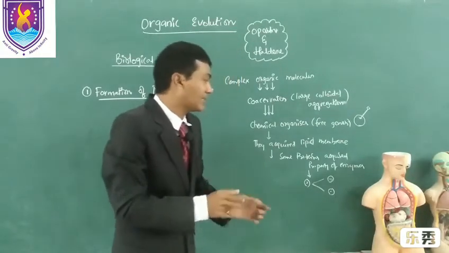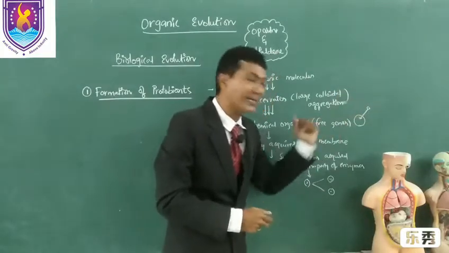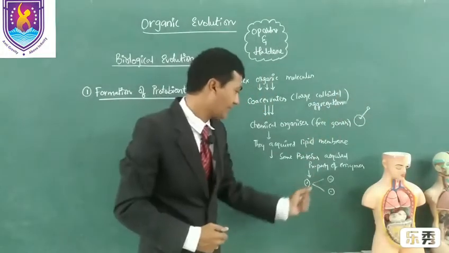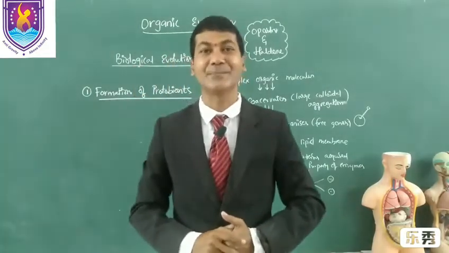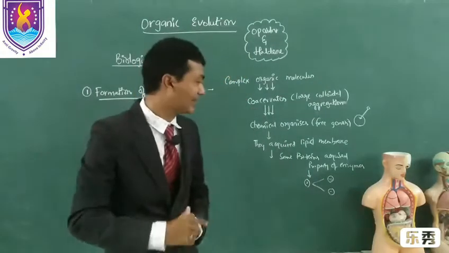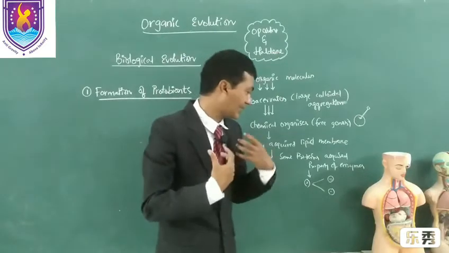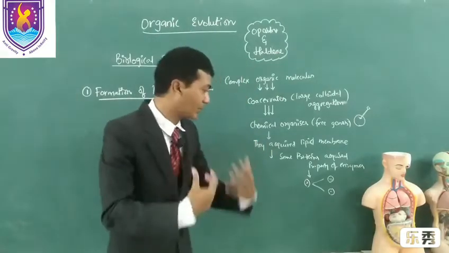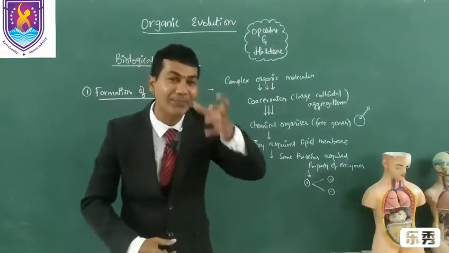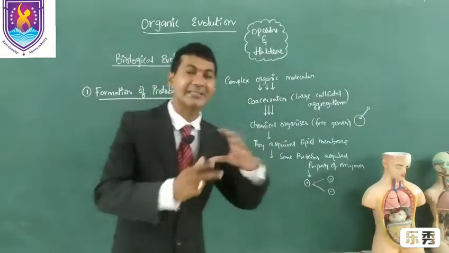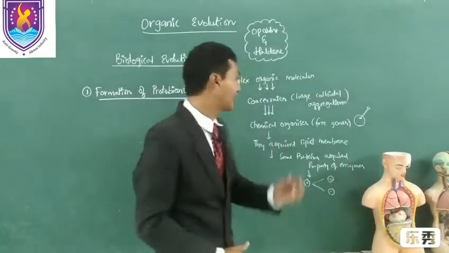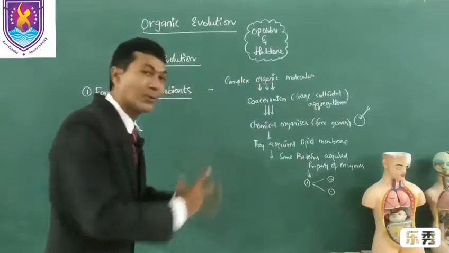Some of the proteins which were received from the surroundings acquired the properties of enzymes. When the proteins got enzymatic property, rapid multiplication of cells took place. By this, cells started dividing. So this is the formation of protobionts.